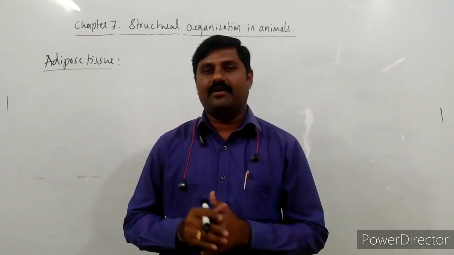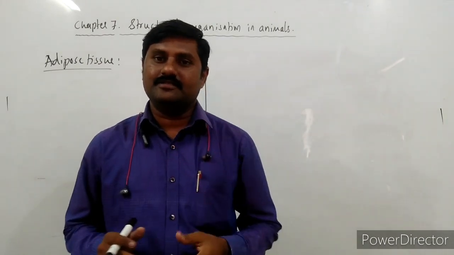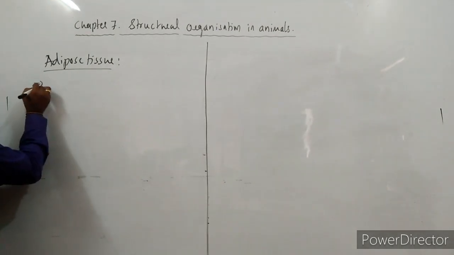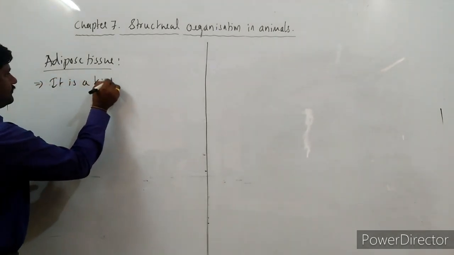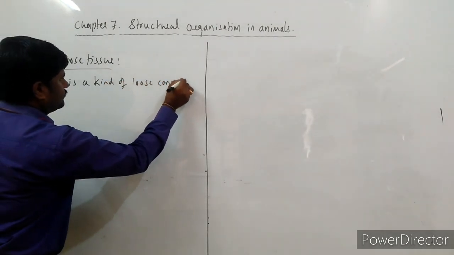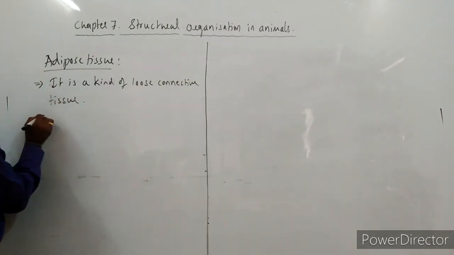That kind of specialized cells constitute this tissue. So that is adipose tissue. It is a kind of loose connective tissue.